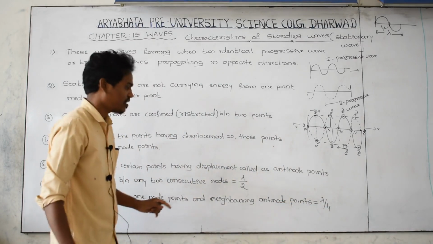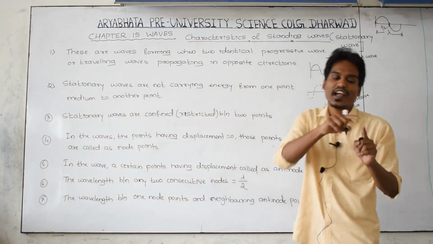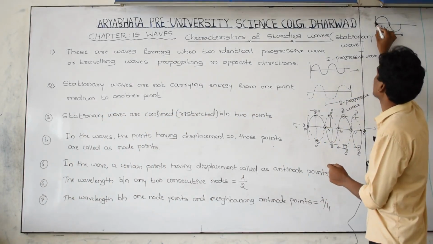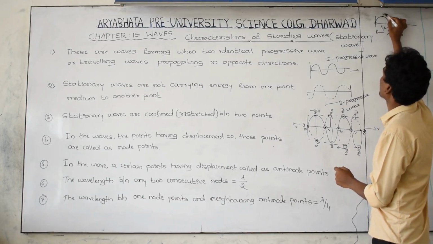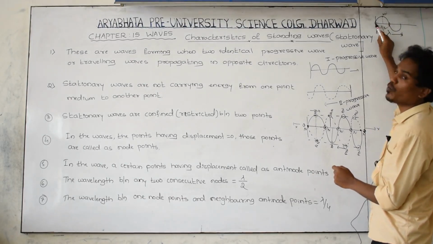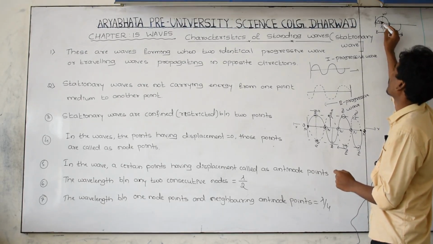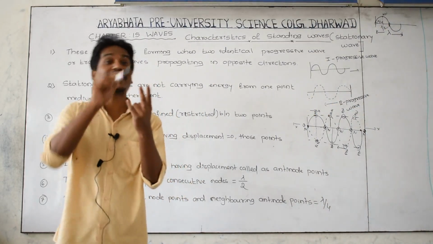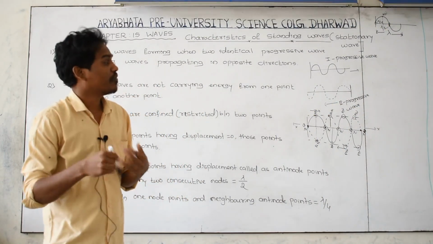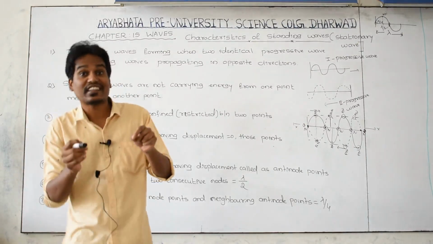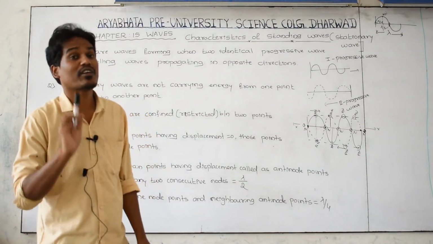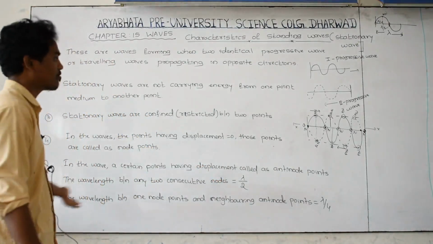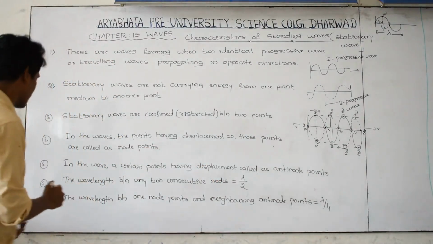What is the meaning of this one? The wavelength of the wave between a node point and its side antinode point is equal to lambda by 4. How come? Let us take this is a node point, where is the antinode? This is the antinode. The distance between a node point and an antinode point is lambda by 4. The distance between a node and the next node is lambda by 2. That only I have written, that is lambda by 4. This is the 7th one. Next I will continue with the 8th one here.